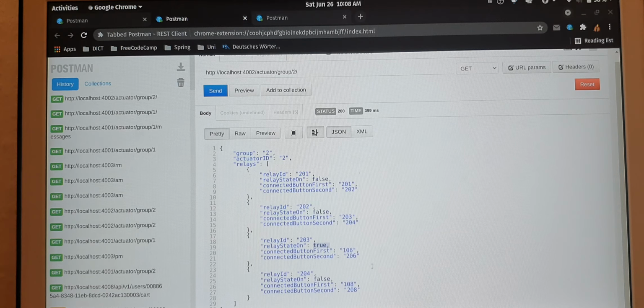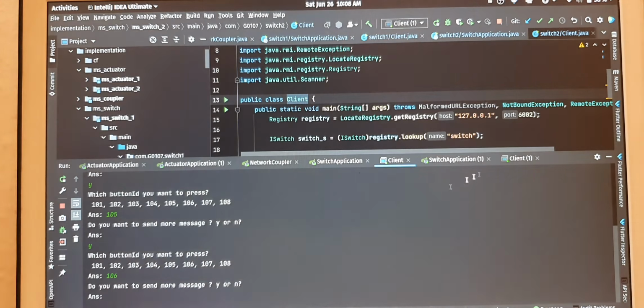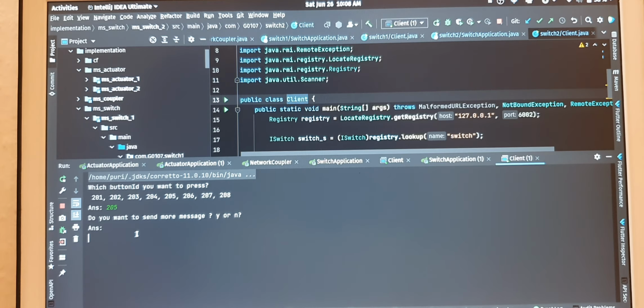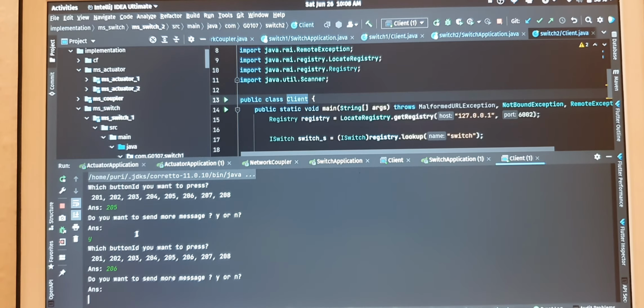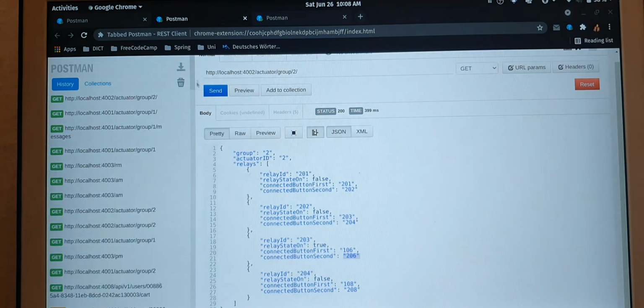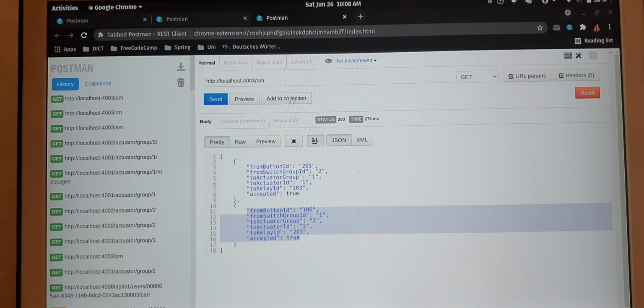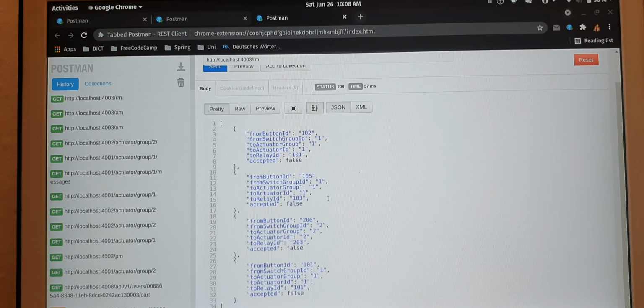Likewise, if we want to turn it off again, we can press 206 of the same group. Do you want to send the message? Yes, 206. Here you can see this is turned off. This message should be in the rejected list because it was sent from the same microservice to the same 206. Here you can see it. So it is blocked because it originated from the same group and the destination was in the same group. So the messages were blocked.